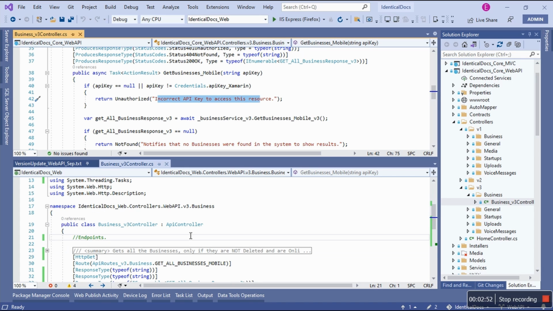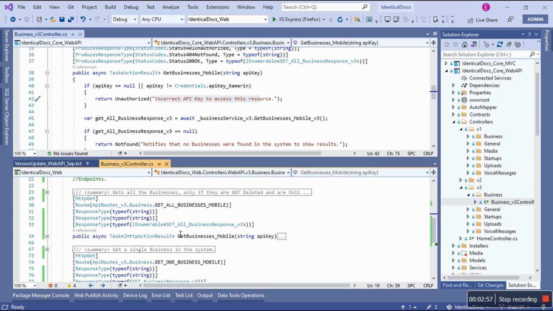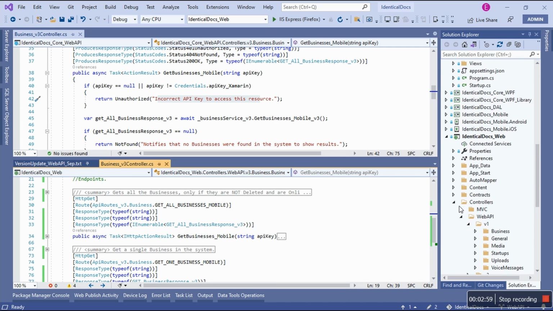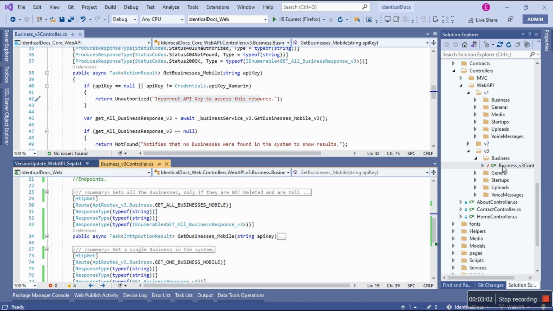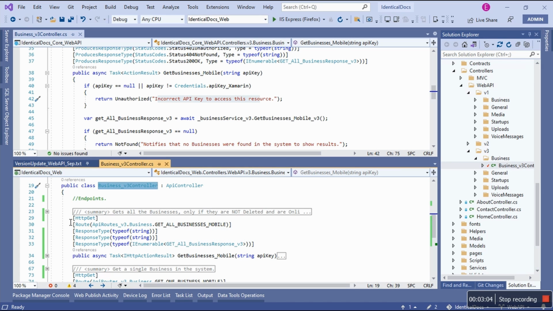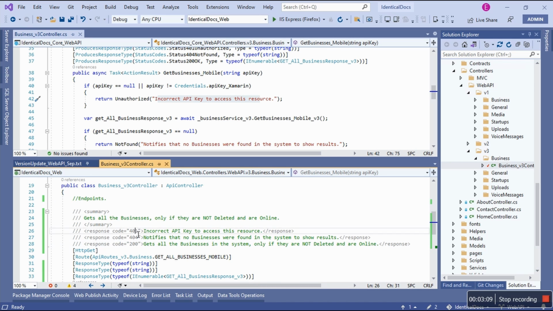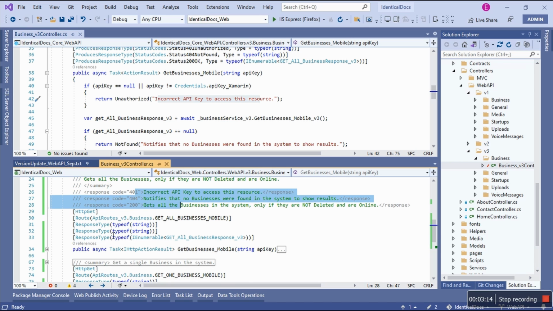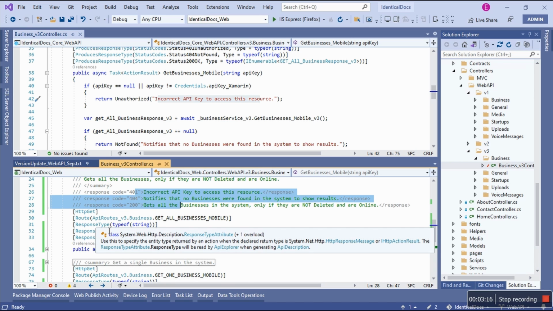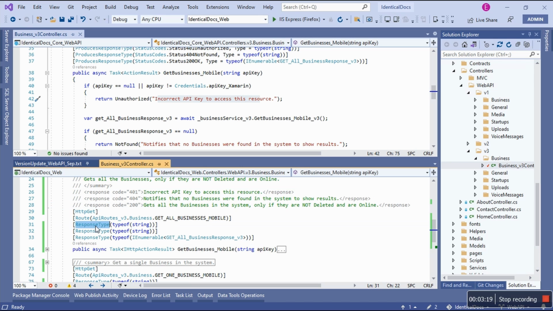Let's look at the V3 for .NET Framework. So this V3, as you can see, is for .NET Framework, right? I can just quickly open the same document because I've just edited it. There we go. It's the same thing I just did. I fixed the comments that are necessary and then fixed the order. I still cannot find a way to explicitly say you're gonna produce this response type. I only said string, and I'm hoping that it will know automatically.